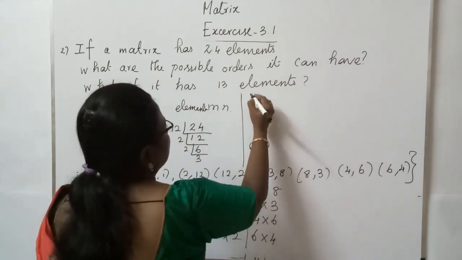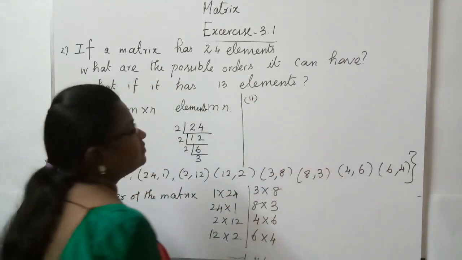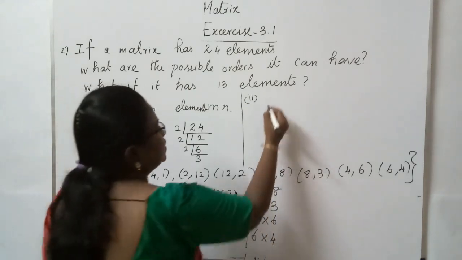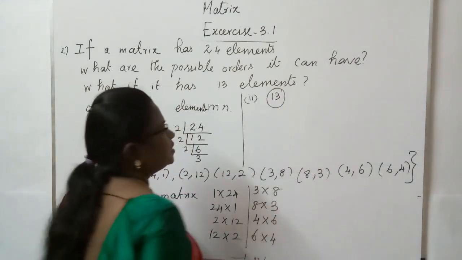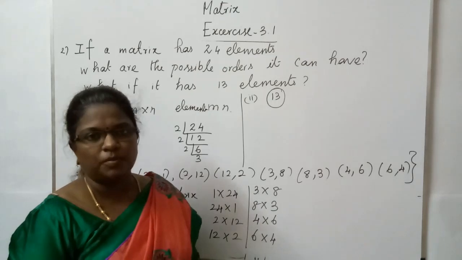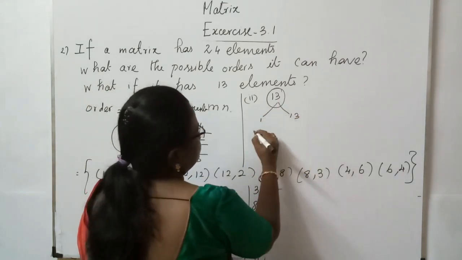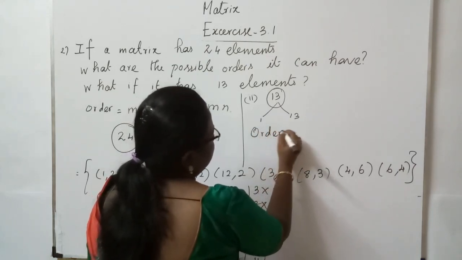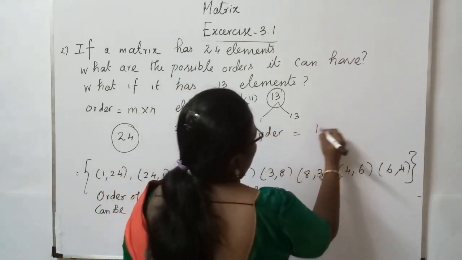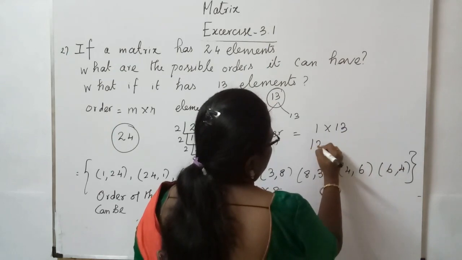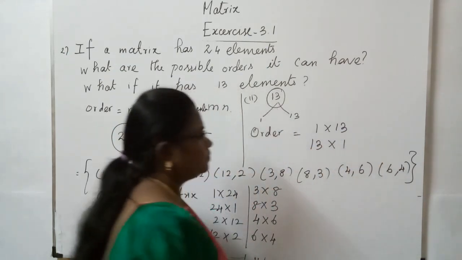And the second thing they have asked for, if it is having 13 elements, 13 cannot be factorized, it's a prime number. So you will have the factors only 1 and 13. So the order of the matrix can be 1 cross 13, or else it can be 13 cross 1.